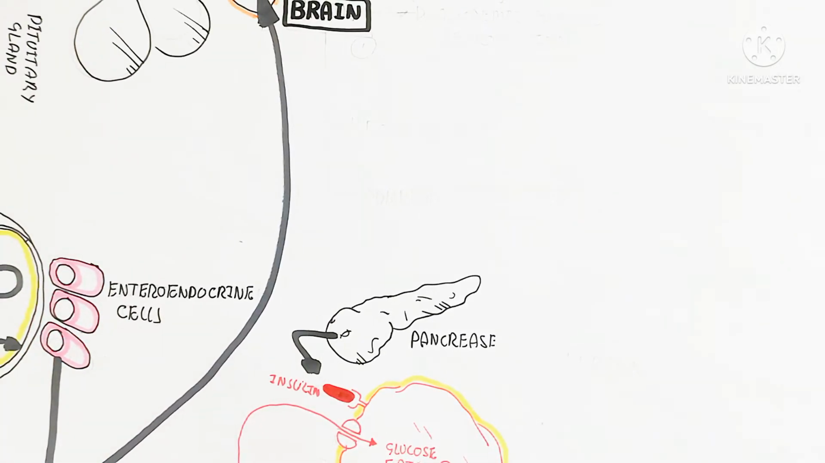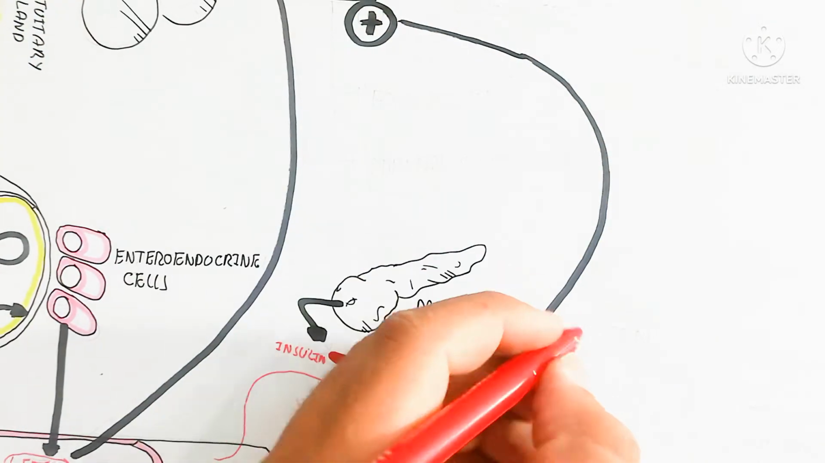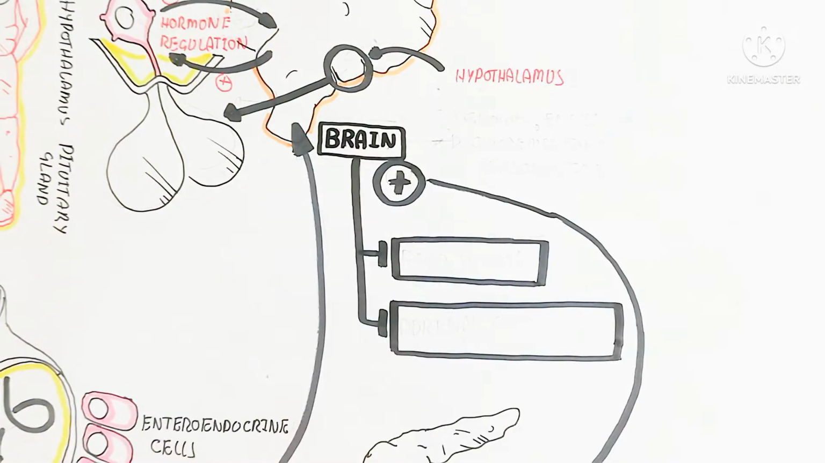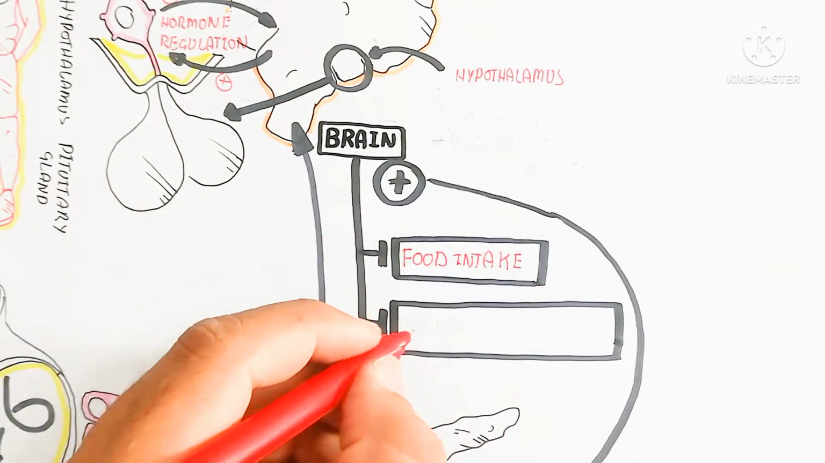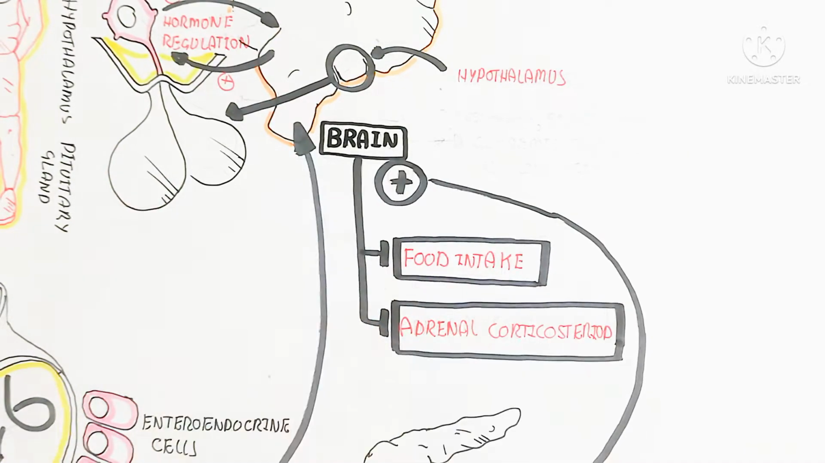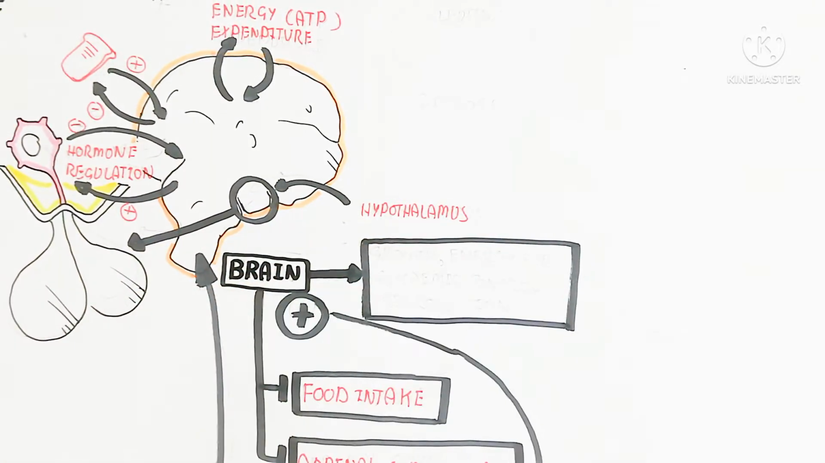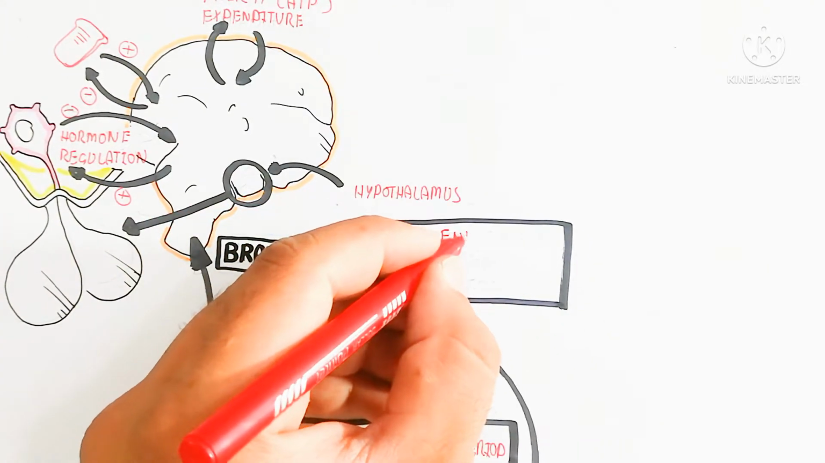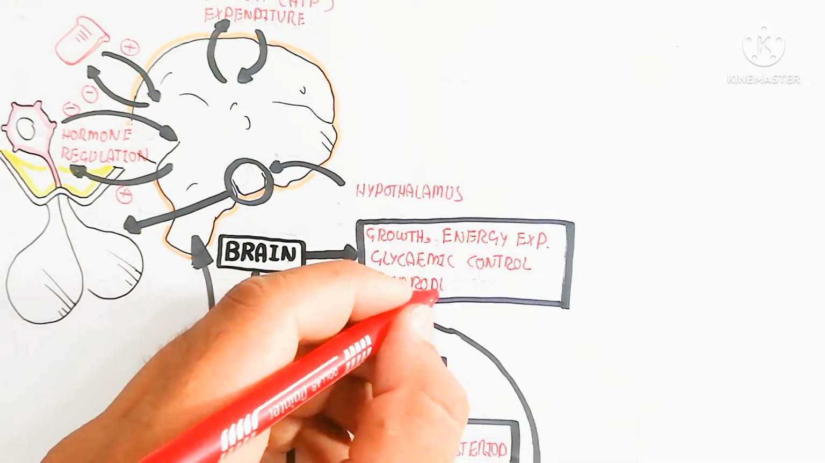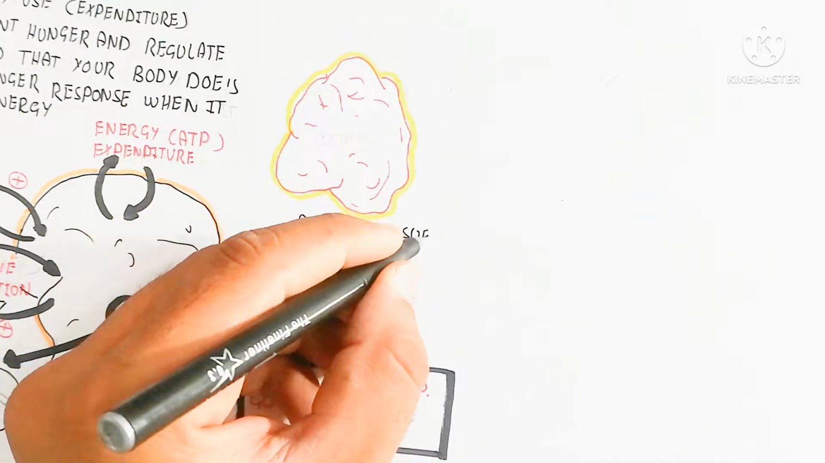Let's begin to understand when it targets the brain. So this is the leptin targeting the brain. After targeting the brain, leptin will inhibit the food intake and adrenal corticosteroid will be inhibited. What that means is adrenal corticosteroid hormone inhibition. Inhibition means the parasympathetic nervous system will be activated, while adrenal corticosteroid stimulation will lead to sympathetic nervous system activation. So there is inhibition of sympathetic nervous system activation, the fight and flight response, while the brain will trigger growth, energy expenditure, glycemic control, and reproduction.